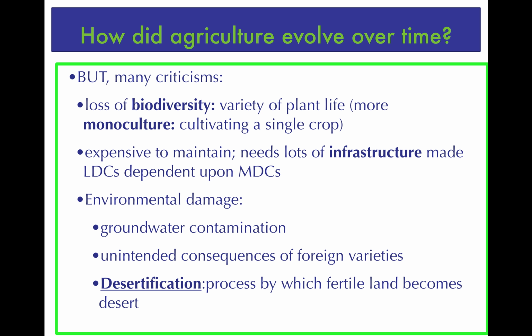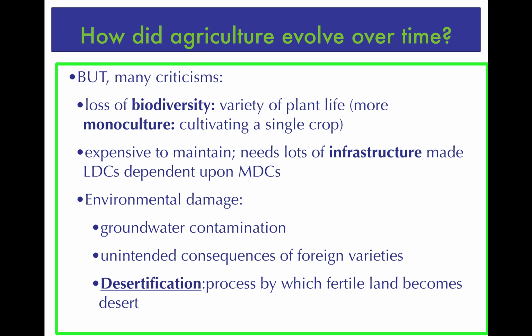So many people argued that the third agricultural revolution meant the loss of biodiversity, so the variety of plant life in given places, and really favored what's known as monoculture, when you've got a single crop that you're growing over and over again in the same space, that in many ways does not offer that same biodiversity of an environment. This was also criticized as being very expensive to maintain, and it's true. You need lots of infrastructure, lots of different road systems, for example, machinery, different systems that a lot of LDCs just simply didn't have, and made them dependent upon MDCs for this technology, and it was often difficult to maintain over a long period of time.